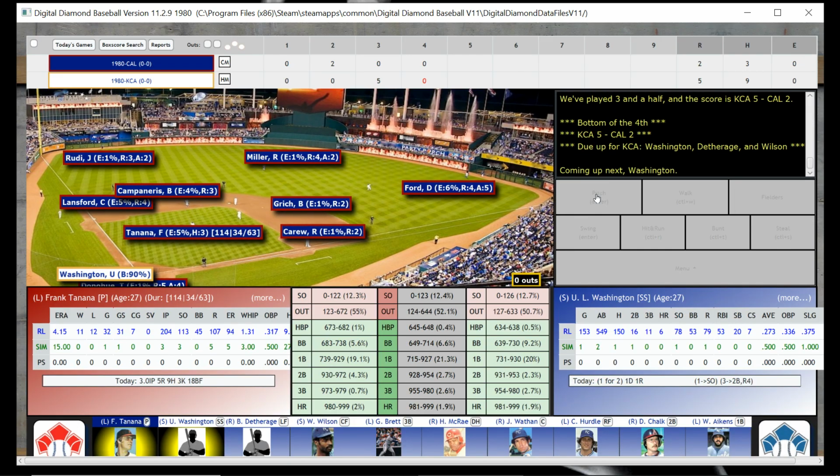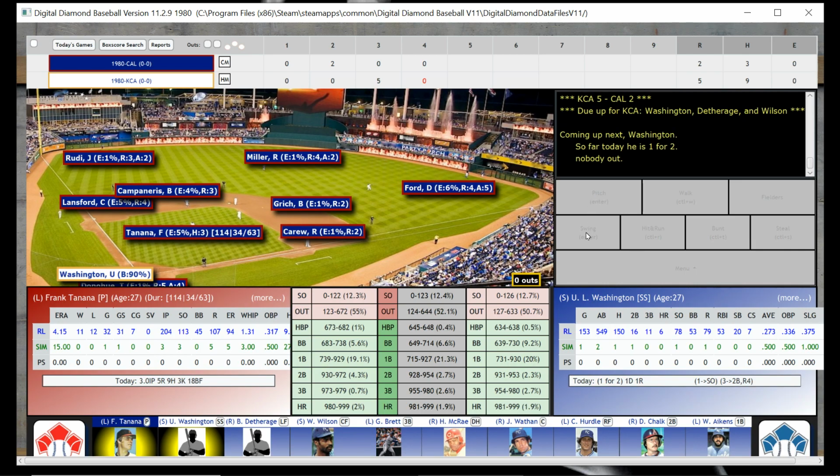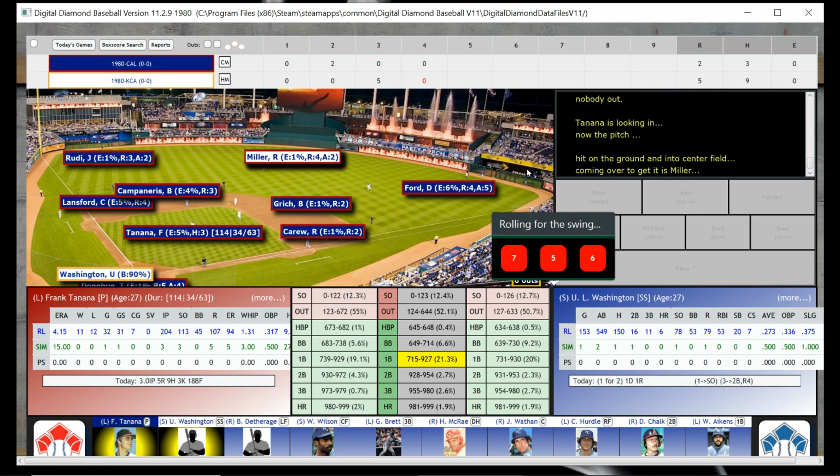So U L Washington, we're back at the top of the order here. And Frank Tanana is still out there for some reason. And U L Washington, well, anyway, he's going to hit a single.